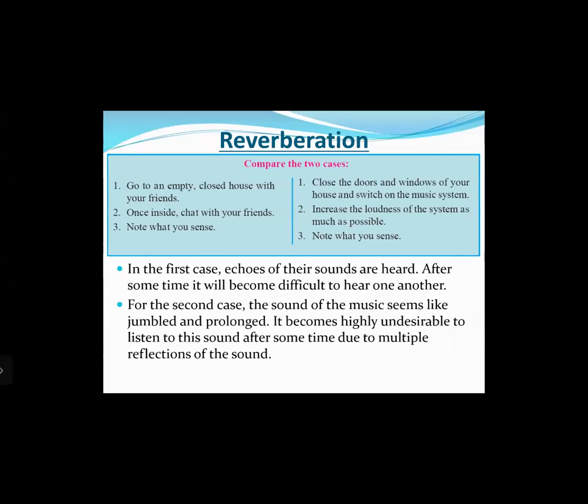In the first case, the echoes of the sounds of the friends are heard. After some time, it will become difficult to hear one another. So when you are present with your friends in a closed room, what will happen? The walls of the closed room will reflect the sound waves in different directions, and multiple reflections of the sound waves will create disturbance.